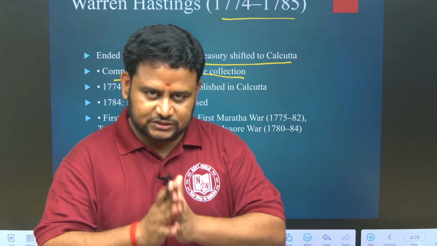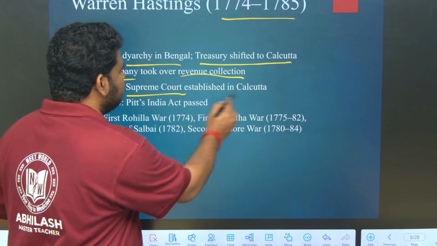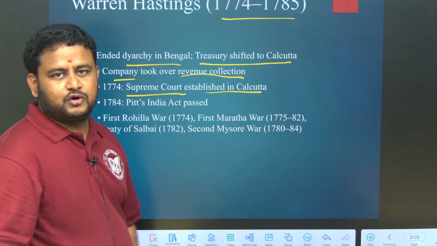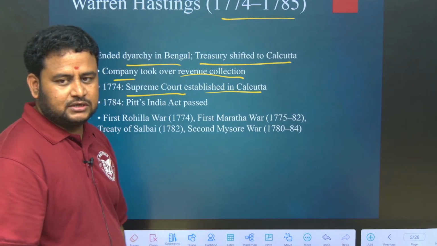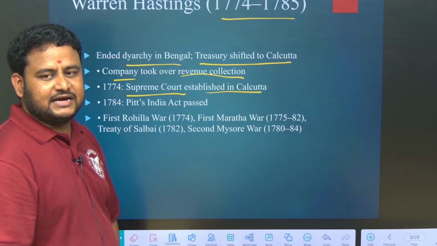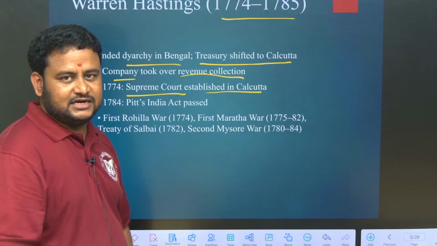All these things you must have clarity. Next, when it comes to 1774, Supreme Court was established in Calcutta, not the present Supreme Court. The present Supreme Court came through the 1935 Act, that was also called Federal Court at that time. When you study Government of India Act 1935, you would have understood.